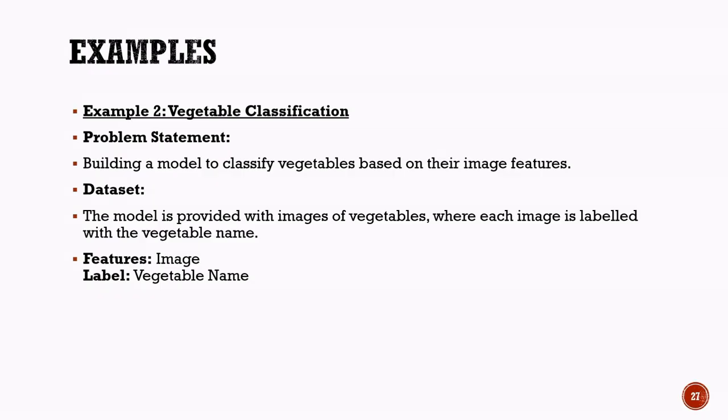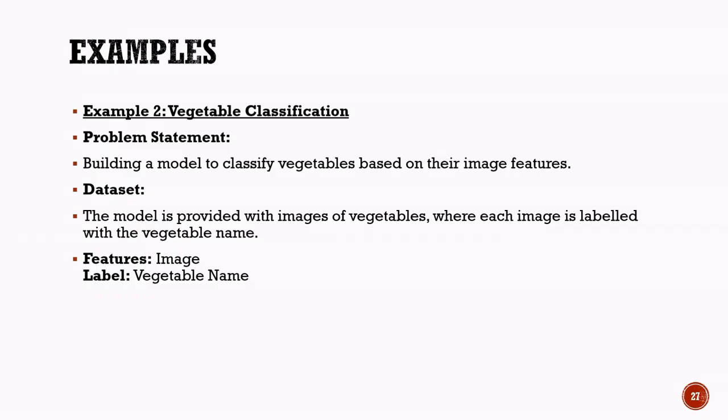Here, the image acts as the input feature, while the vegetable name serves as the label or correct output. During training, the model studies these labeled images and learns to recognize important visual characteristics such as shape, color, texture, and size. By analyzing many examples, it begins to understand the unique features that distinguish one vegetable from another.